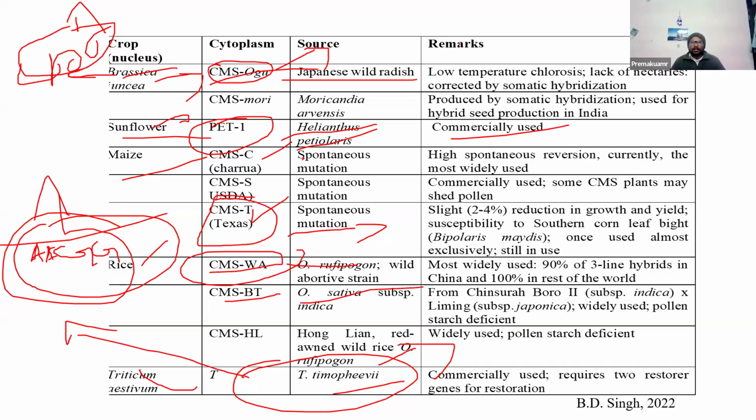Understood? First, you have to decide the inbreds. Then later we introduce. If the introduced systems are already there, then definitely use that. It depends, but normally, first you have to identify the inbreds, then you bring the male sterility systems to that inbred, then you do hybrid seed production.